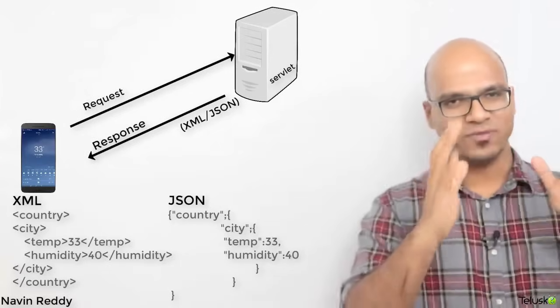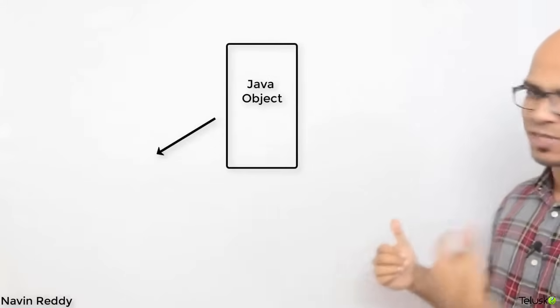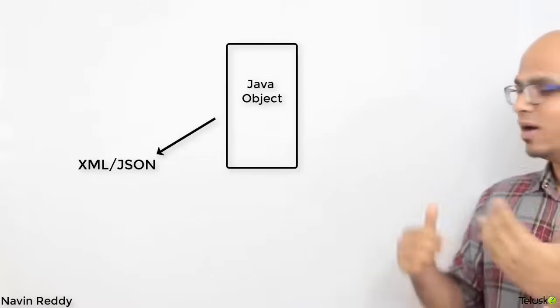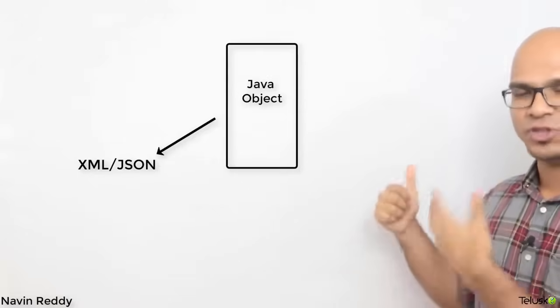So you have an object, you want to send the state of an object, right? You don't want to send the object, but the state of an object. Imagine if I want to send a weather report, something like this. You have a city name, then you have a temperature, then you have a humidity level.